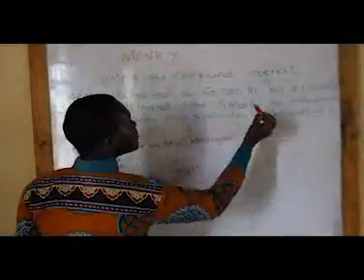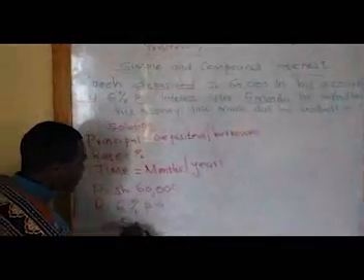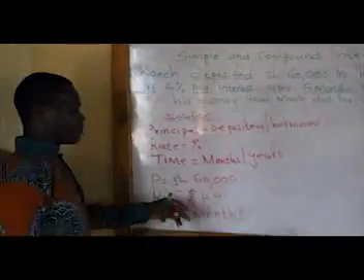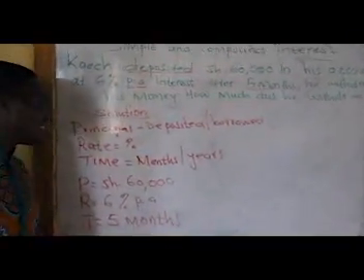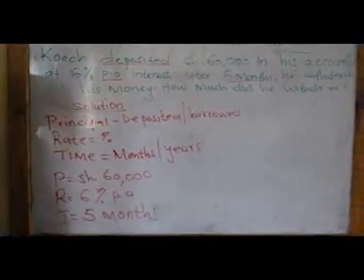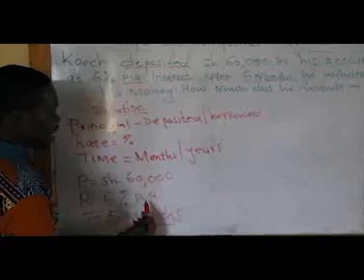So you can see the time is 5 months. So I write here 5 months. Learners, remember to highlight down your work as I've done here. This is 60,000 shillings. This is 6% per annum. Then 5 months. So you realize that we have months here and we have per annum.